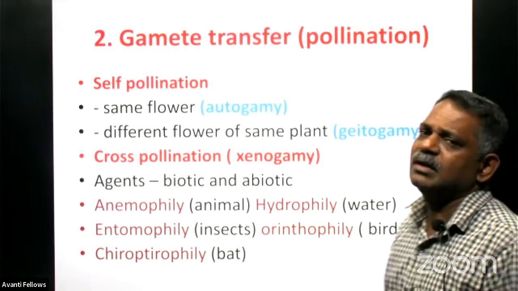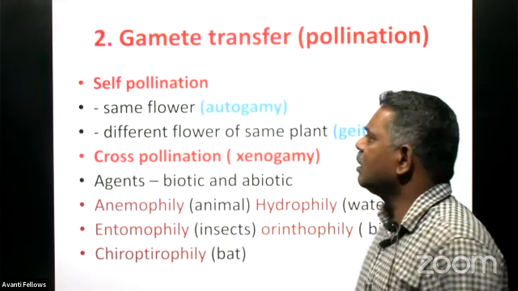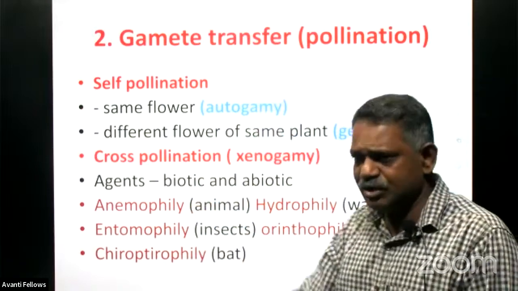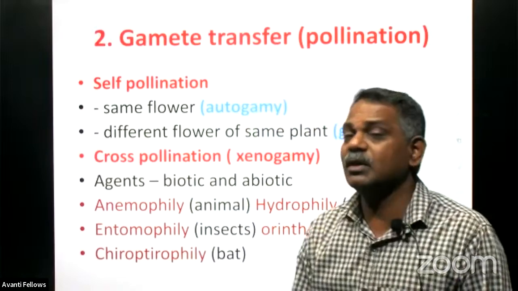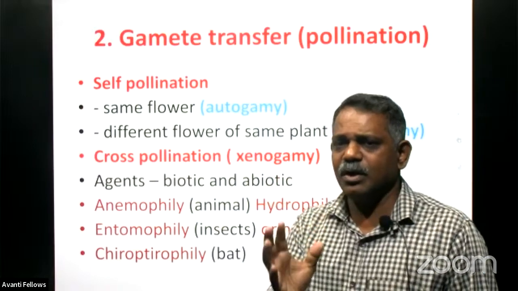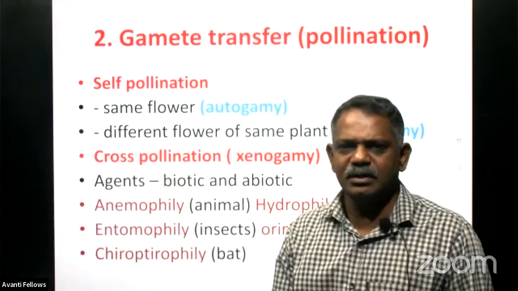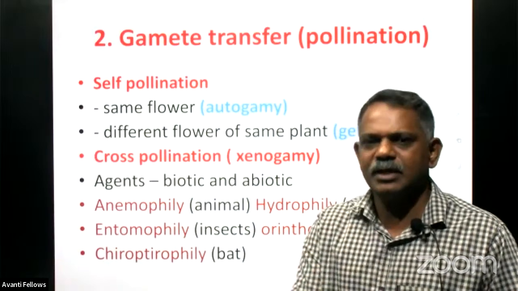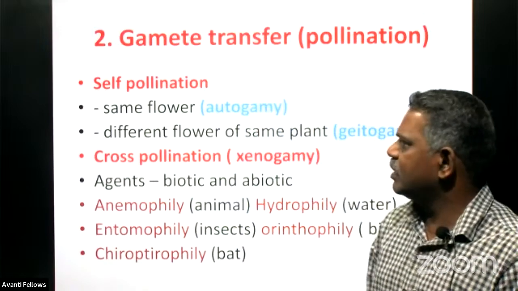Then the second event, we will see later in detail. And the second event of the pre-fertilization process is what? Gamete transfer, that we call as what? The pollination. Pollination is the transfer of pollen grain from the site of origin to the stigma region. And this process is called as the pollination. And this can be of different kinds.